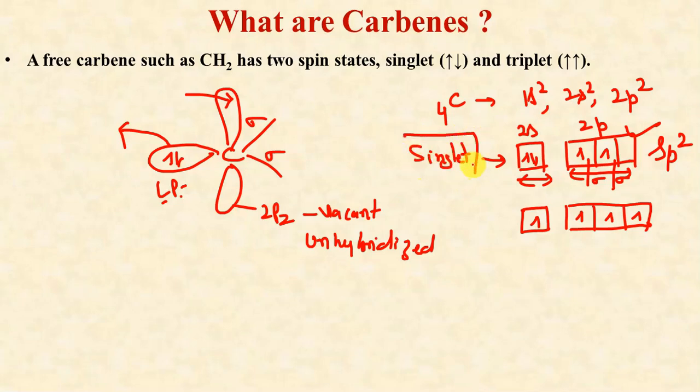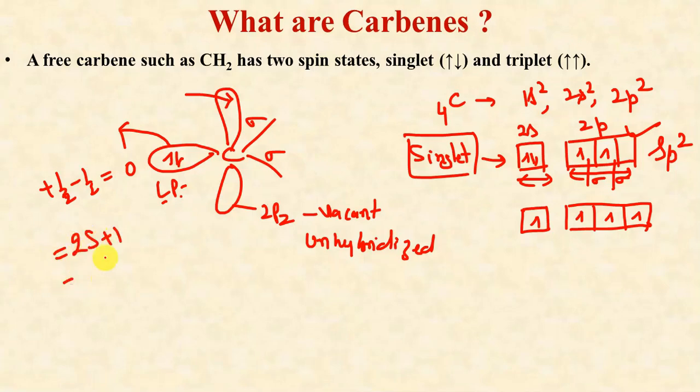Now why is this called singlet carbene? Because we have no unpaired electron in this case. Both the electrons have opposite spins, so plus half and minus half. The total spin is 0. To calculate the multiplicity, the formula is 2S plus 1. Now total spin is 0, so 2 into 0 plus 1 will be equal to 1. Multiplicity is coming out to be 1. That's why this is regarded as a singlet carbene.